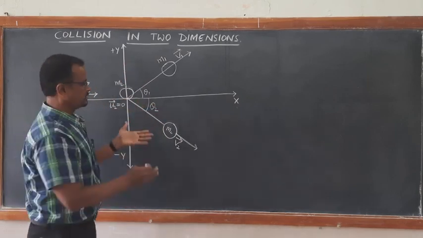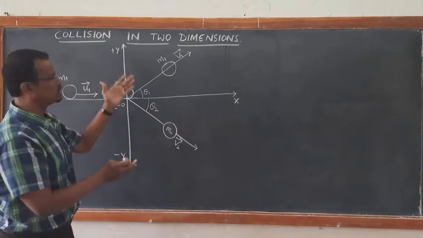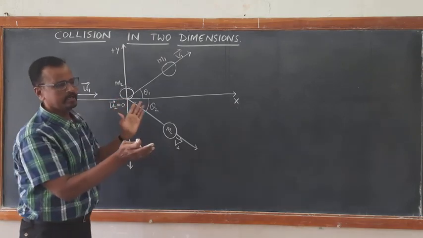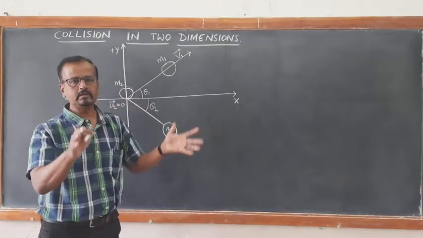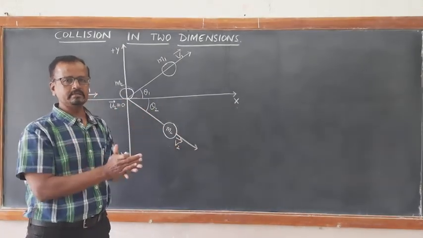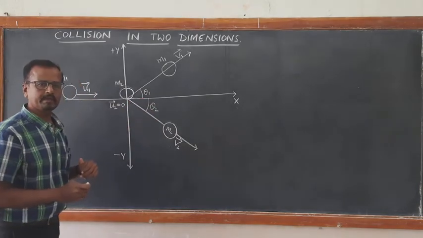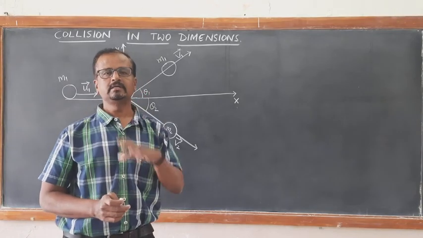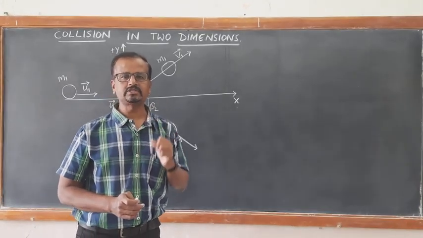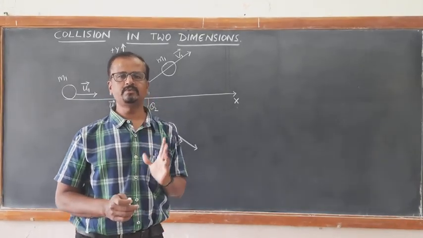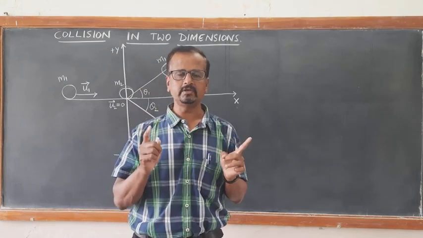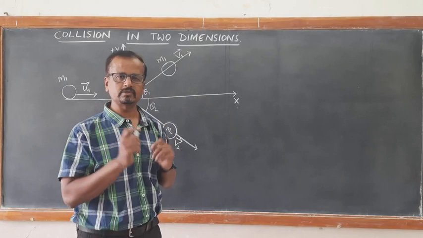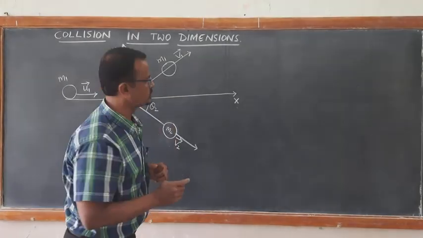Since the particles are moving in different directions on the xy plane, it is a collision in 2 dimensions. If it is an elastic collision, then as we have studied, momentum is conserved and kinetic energy is also conserved.